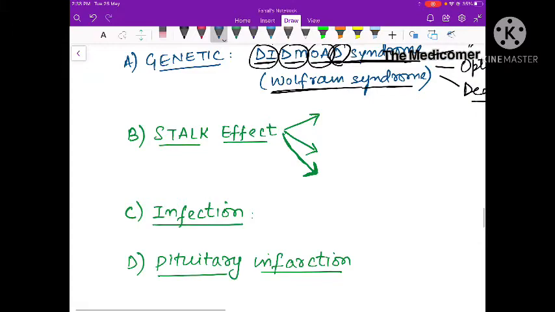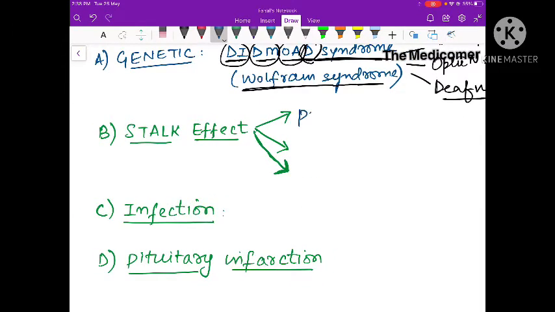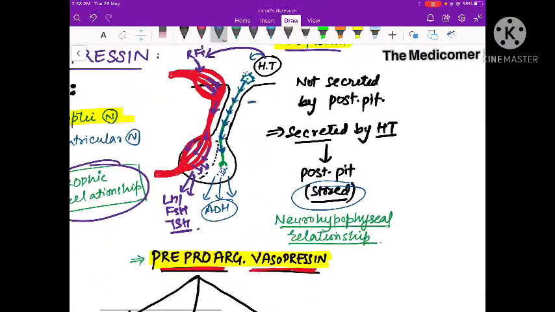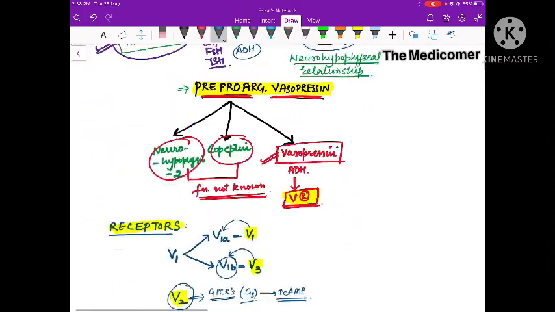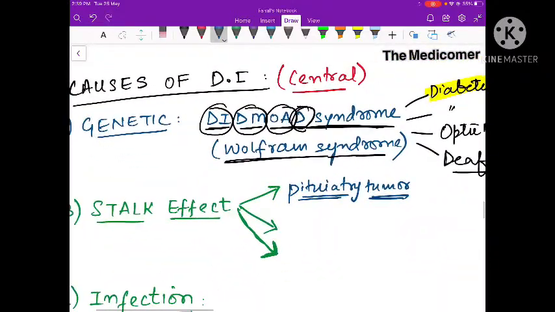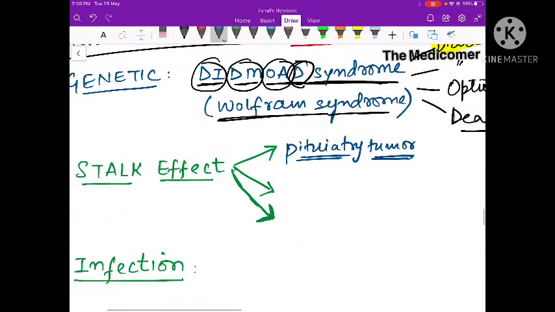Now, diabetes insipidus can also occur because of stalk effect, because the stalk will be compressed, maybe because of a pituitary tumor. Once the pituitary tumor compresses the stalk, it will also compress this part of the stalk. If this part is compressed, axonal transport will not be able to occur, and as a result ADH will not be able to reach the posterior pituitary. So again, there will be deficiency of ADH. So in the causes of central diabetes insipidus, one is the stalk effect, which can be because of pituitary tumor.